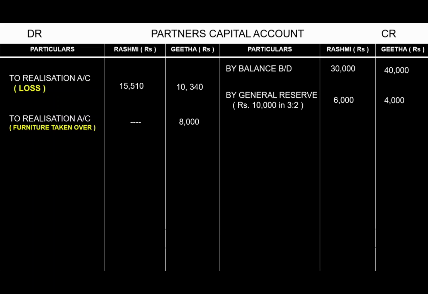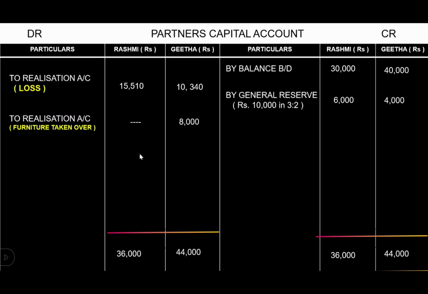Now we are going to find the total of the partner's capital account and balance it to find the final settlement made to the partners. So the credit side is more. So Rashmi's total will be 36,000 on both the sides under Rashmi's column, and Geeta will be 44,000 on both the sides, 44,000. And find the difference, that is 36,000 minus the debit side total 15,510 for Rashmi, which will be transferred to bank account, which is the balancing figure or final settlement.